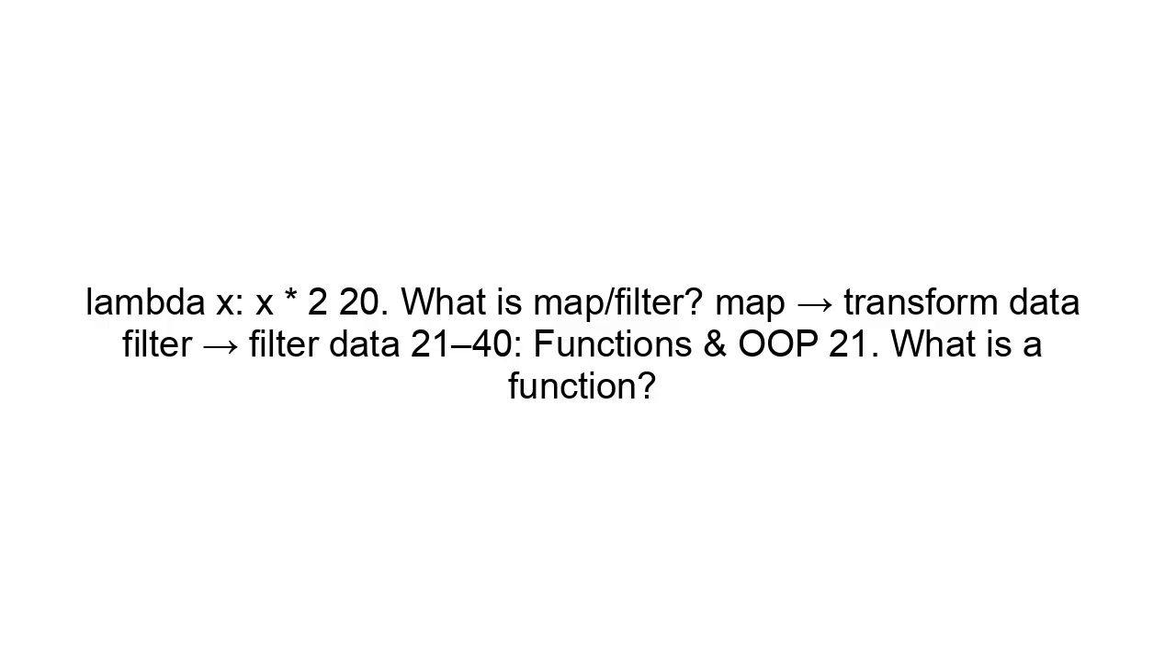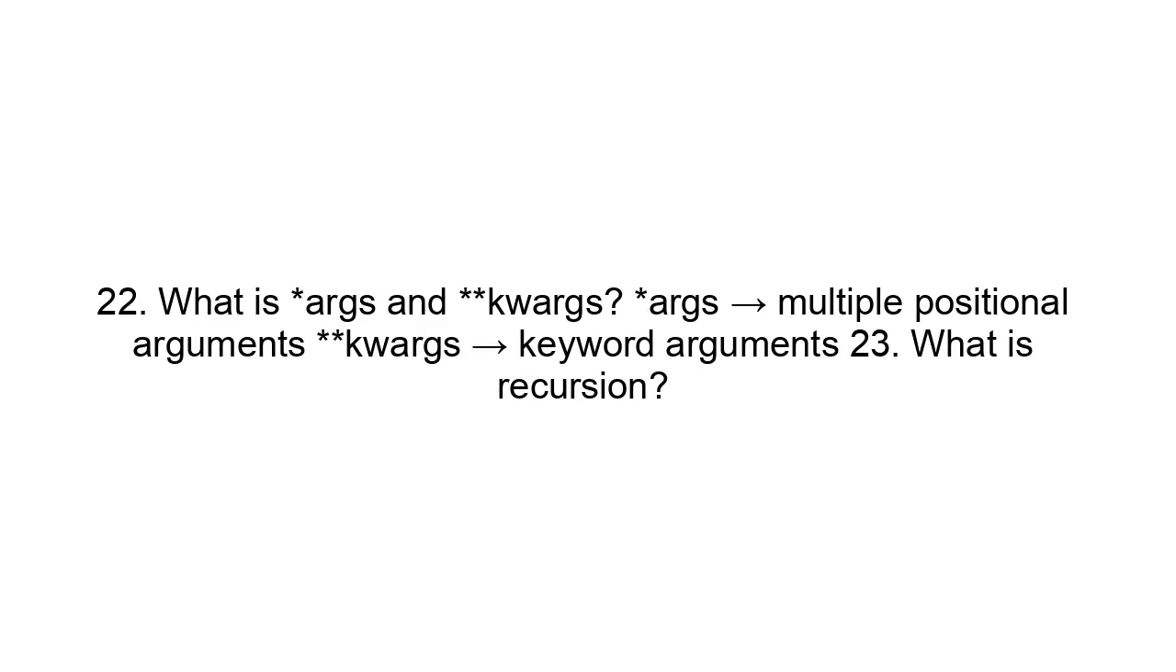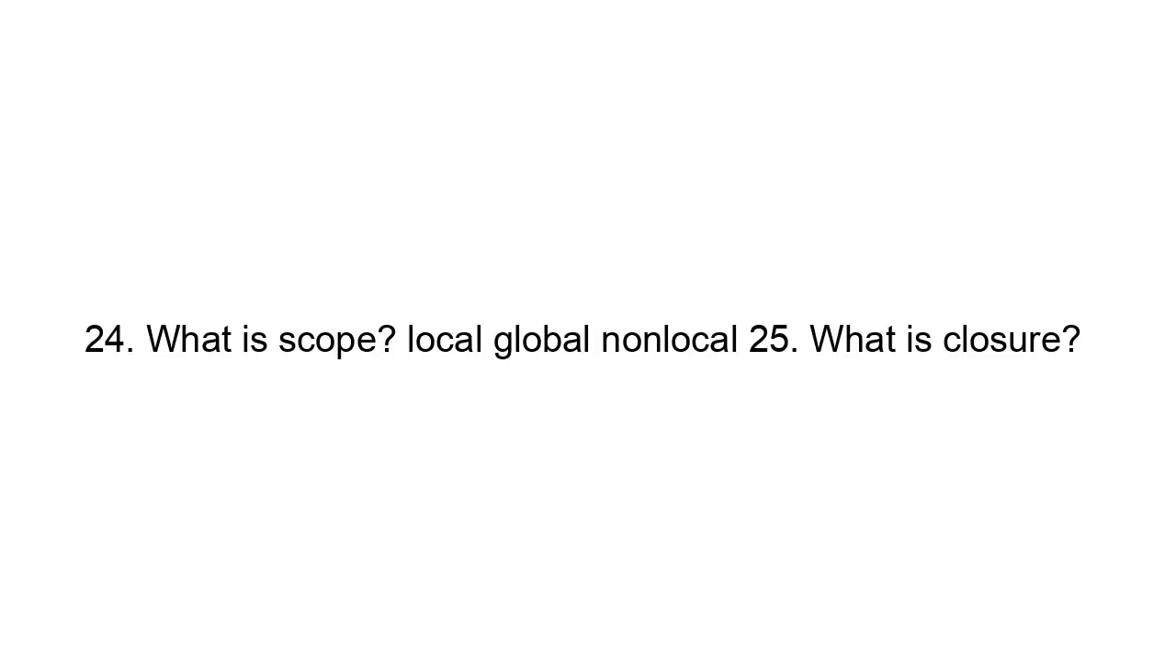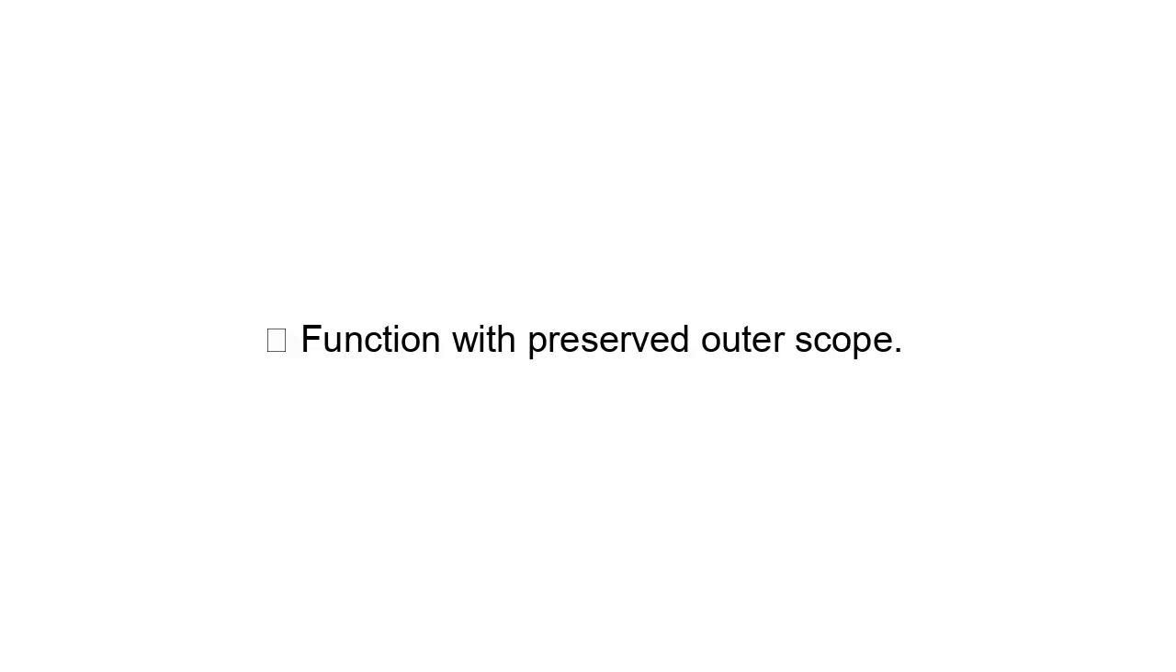21 to 40. Functions and OOP. 21. What is a function? Block of reusable code. 22. What is args and kwargs? Args means multiple positional arguments. Kwargs means keyword arguments. 23. What is recursion? Function calling itself. 24. What is scope? Local, global, non-local. 25. What is closure? Function with preserved outer scope.